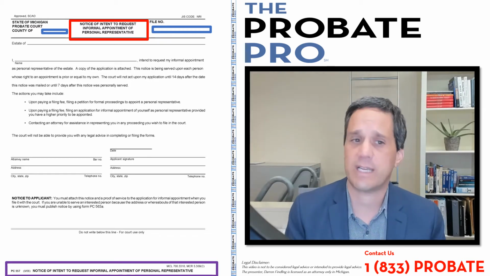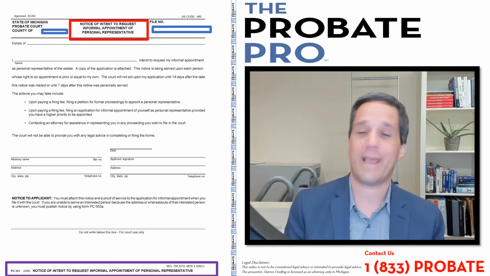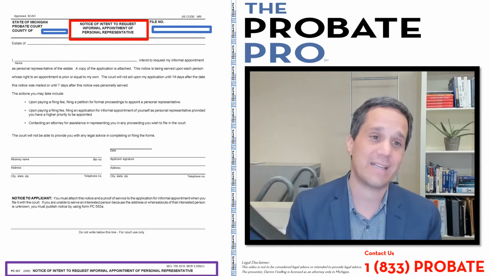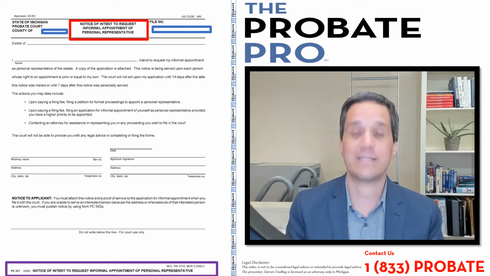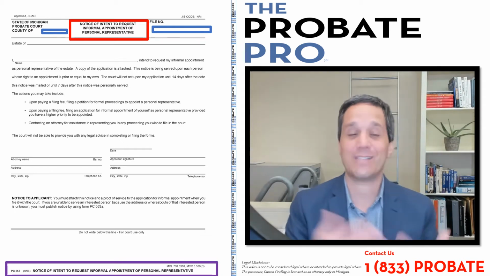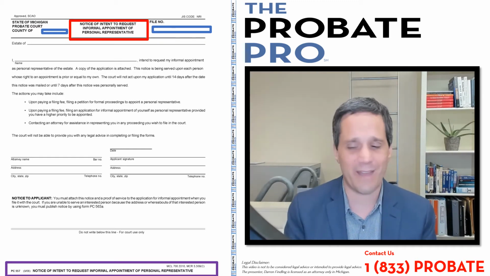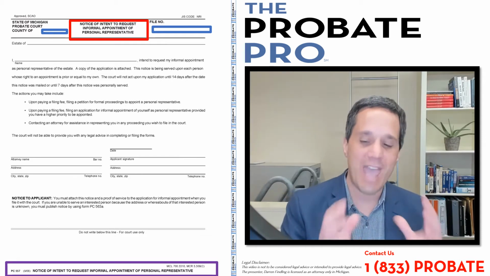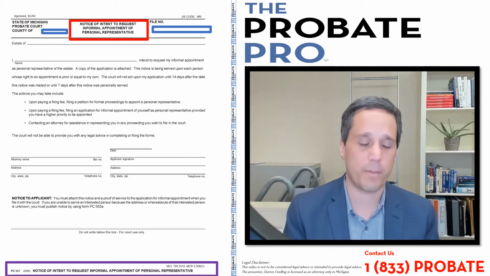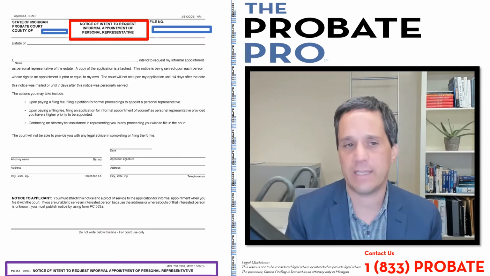Top left corner is the county, top right corner is the case number. Now, it's a little odd that the form has the case number on it, because in fact, when you file the notice of intent, when you use it, there hasn't been a case number assigned. Nothing's been filed yet with the probate court. So why they put the file number and the case number on there is a little odd. I suspect that that number is added after you have filed it with the probate court. But in this particular case, you'd fill it out with the county, but without the case number.